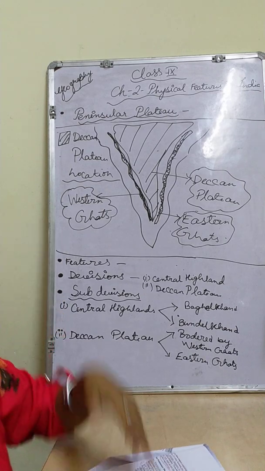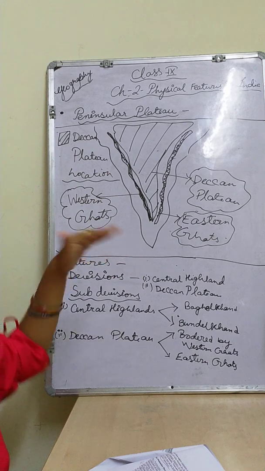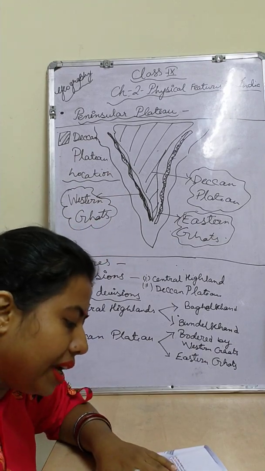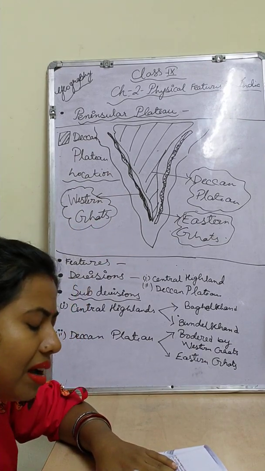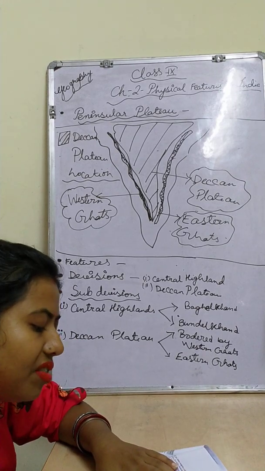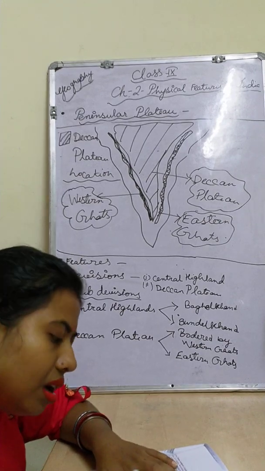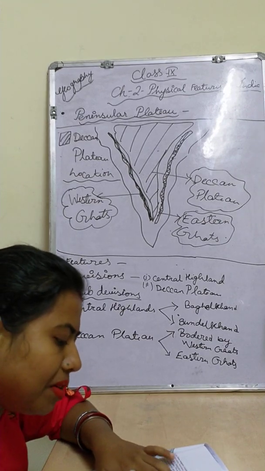South of the river Narmada. After the Central Highlands there will be the Narmada river, then after the Narmada this type of highlands are located. Some hills are also very famous, children. Please underline Mahadev, Kaimur hills and Maikal hills. These are the eastern extension. We have to locate them in the map. The Deccan Plateau is higher in the west.